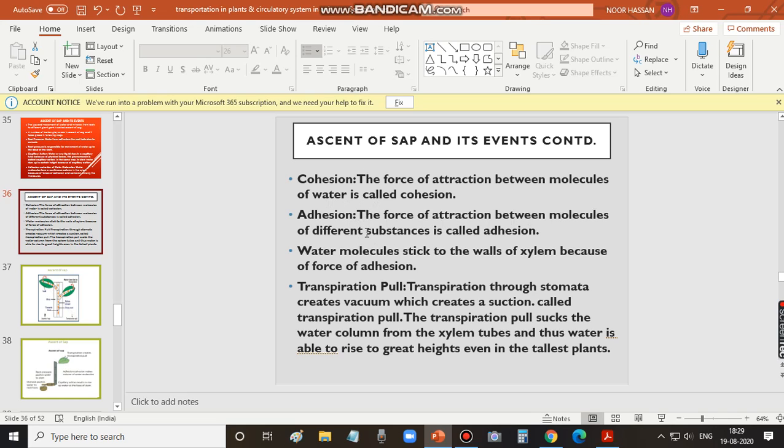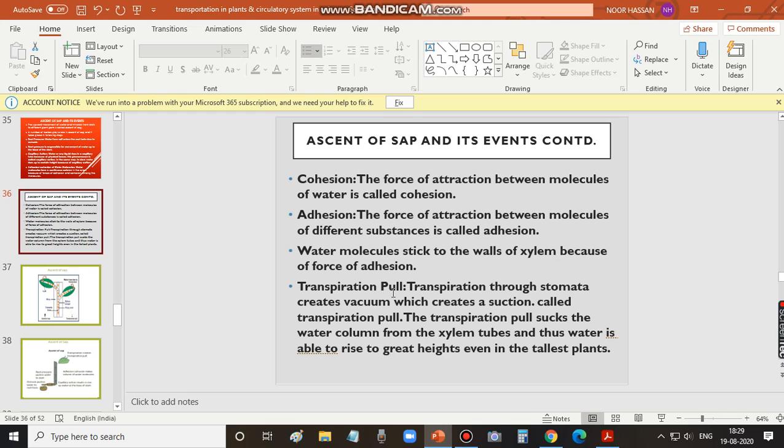These two forces, cohesion and adhesion, are both responsible for ascent of sap. Water molecules stick to the walls of the xylem because of the force of adhesion, so that continuous supply or continuous movement of water up through the xylem takes place.